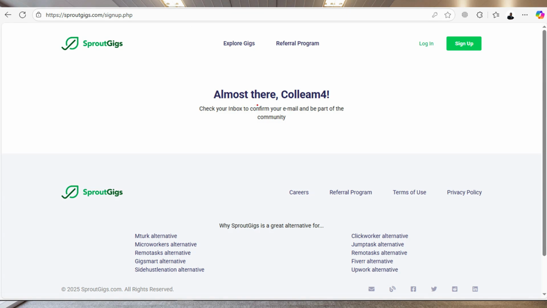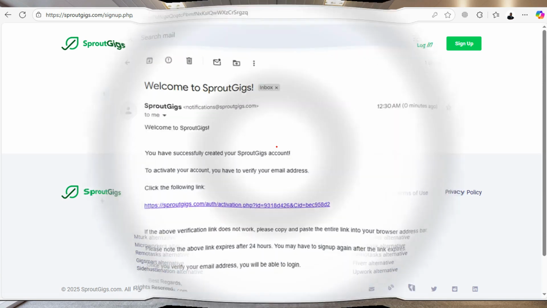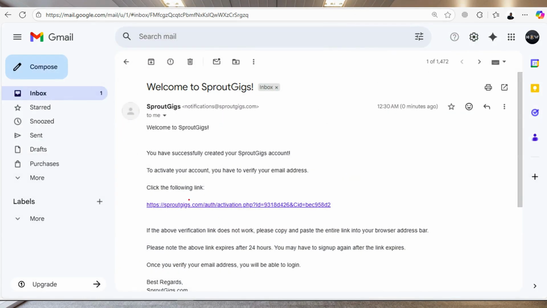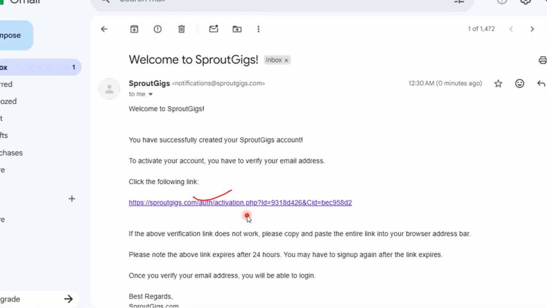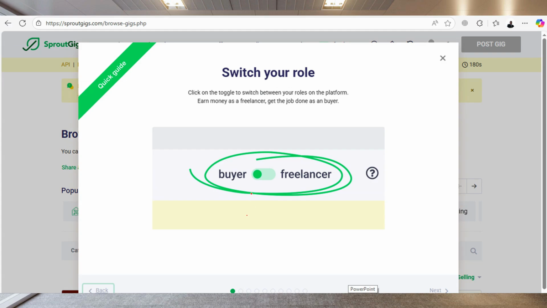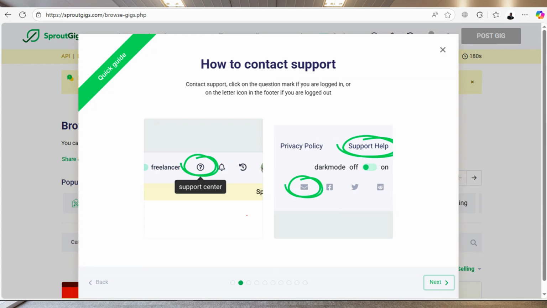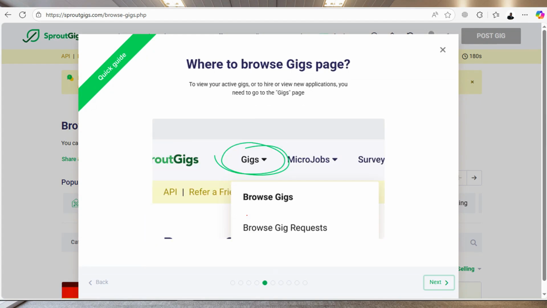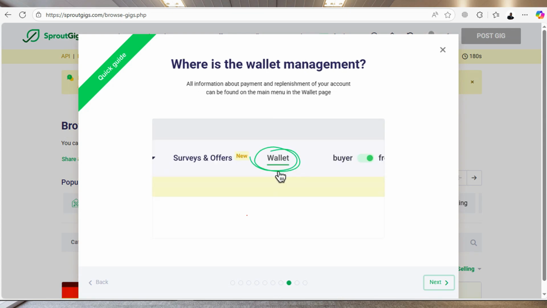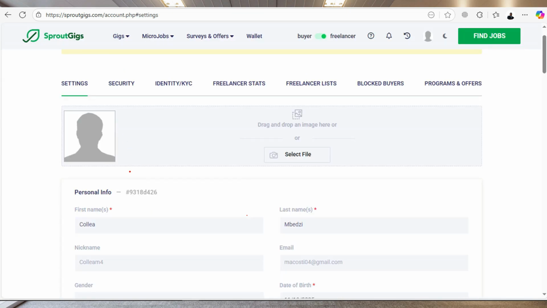And they will first of all send you a message in your inbox to confirm that it is you creating the account, and this will be the message. So you have to click on this link that they provide right here, and this will verify your account, right? And this will be the guide. As you can see, there are many slides, like 1, 2, 3, something like that. So this will give you information on how this platform basically works. You need to go through all these, and you will be directed here.